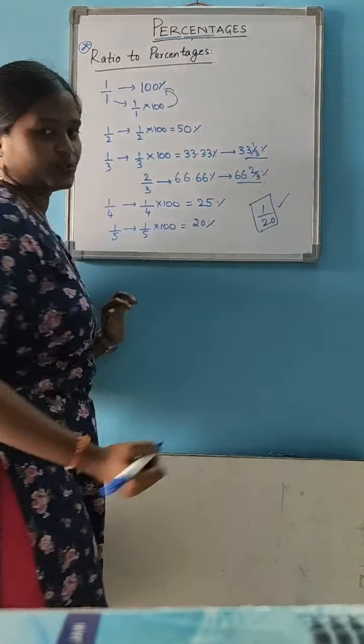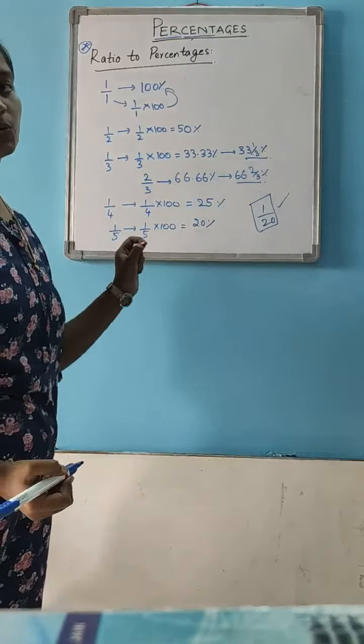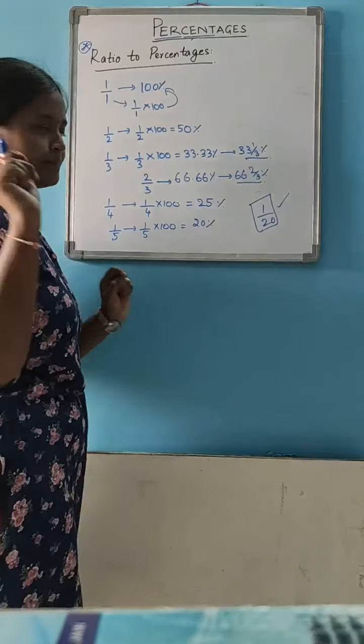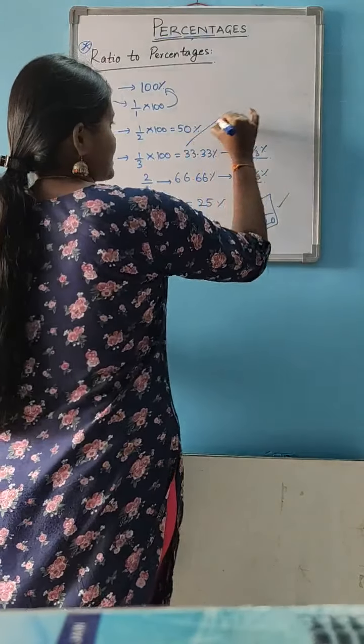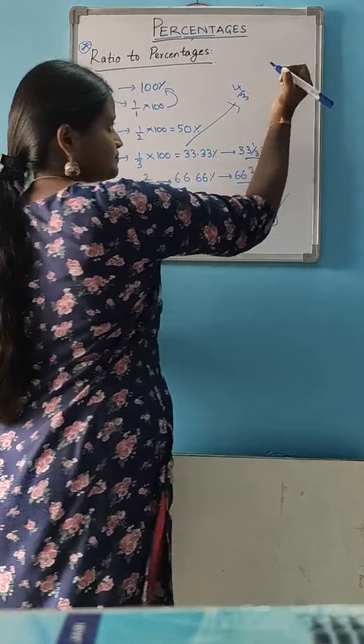I will give you the values here. Please pause the video and take notes of the values up to 1 by 20. I will solve one more simple example. If it is asked as 4 by 3, how will you solve it? 4 by 3 can be written as 1 plus 1 by 3. 1 means 100% in terms of percentages, and 1 by 3 means 33.33%.